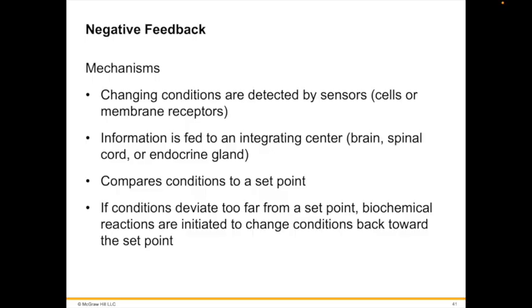The human body has set points for body temperature, glucose concentration, electrolyte or ion concentration, the tension on a tendon, and so on. The integrating center is often a particular region of the brain or spinal cord, but in some cases it can also be cells of the endocrine glands. When a deviation in a condition occurs, a message is sent to increase or decrease the activity of particular target organs, termed effectors. Effectors are generally muscles or glands, and their actions can change the value of the condition in question back toward the set point value.